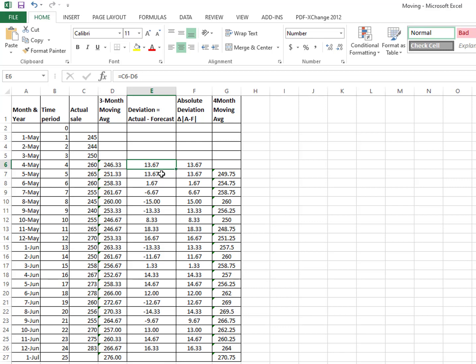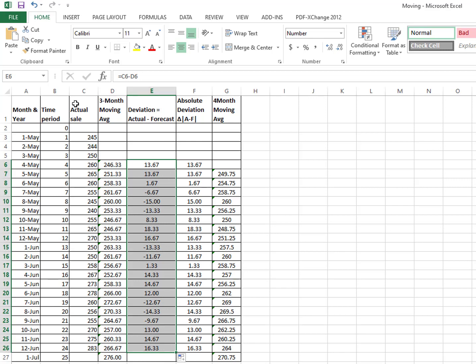You need to calculate forecasting error. How will you calculate forecasting error? We can use actual. So this is my actual for the 4th May minus the forecasted value for 4th May from the 3-month moving average, so the difference between actual and the forecasted value is 13.67, which is called forecasting error. Okay, this is also called deviation.